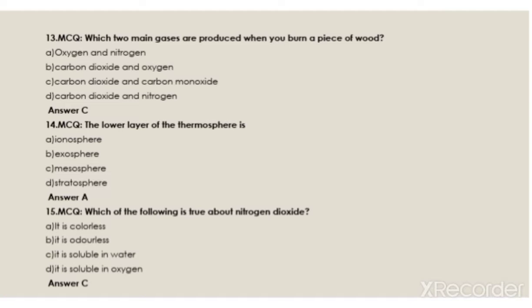Which of the following is true about nitrogen dioxide? It is colorless, it is odorless, it is soluble in water, it is insoluble in oxygen. The answer is C, it is soluble in water.